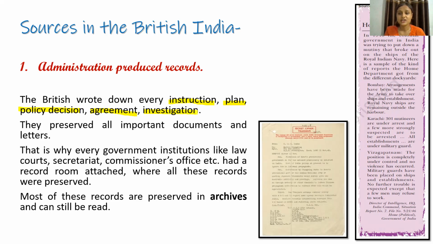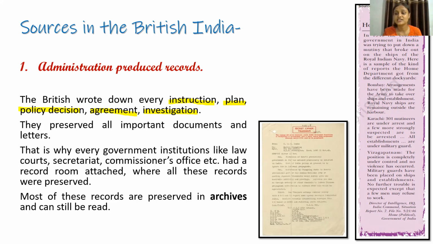Why? Because to keep a proof of their administration. So if anybody came across a new plan that needed to be implemented in a particular state or place, they would first write it down and send it to other offices. So that forms a kind of record.